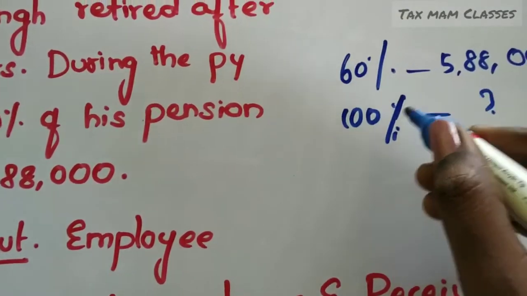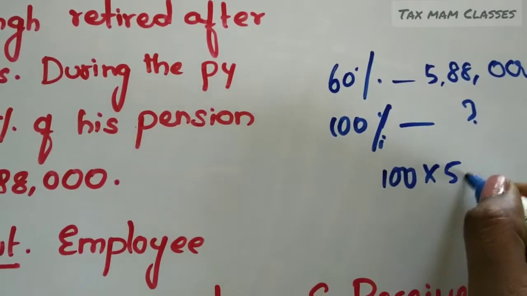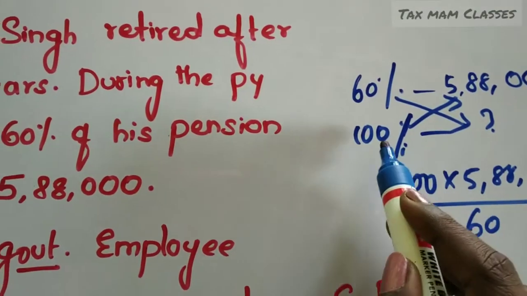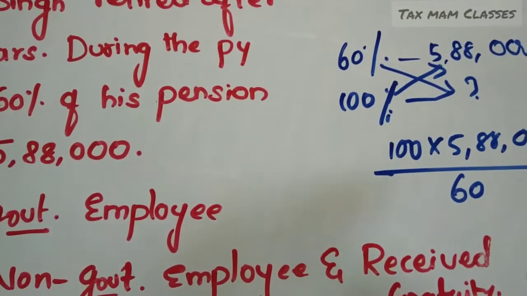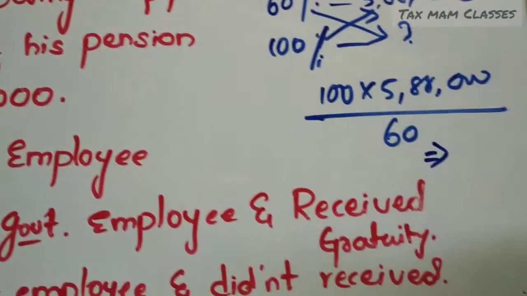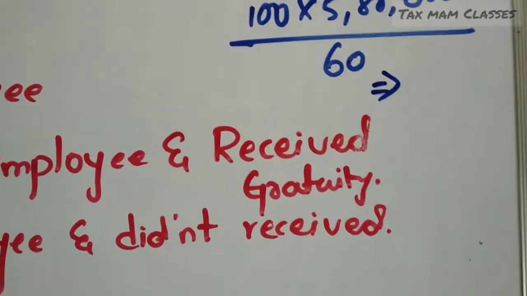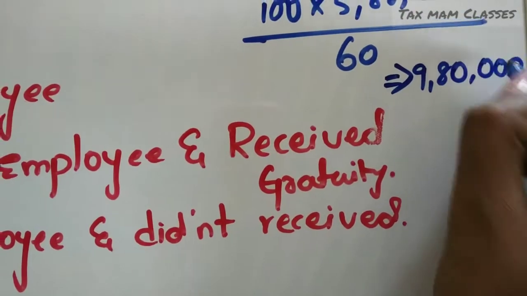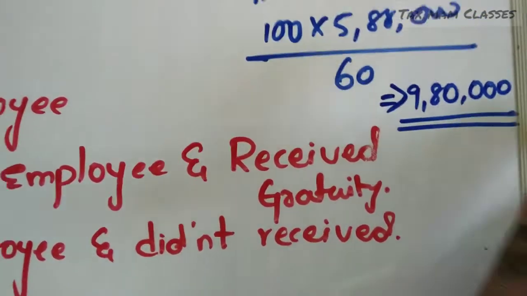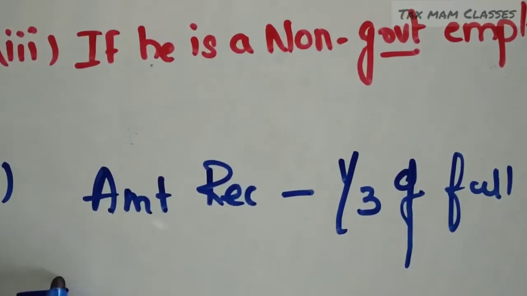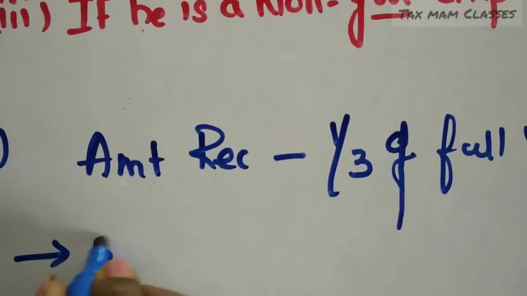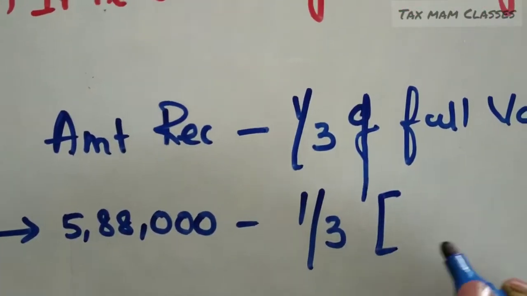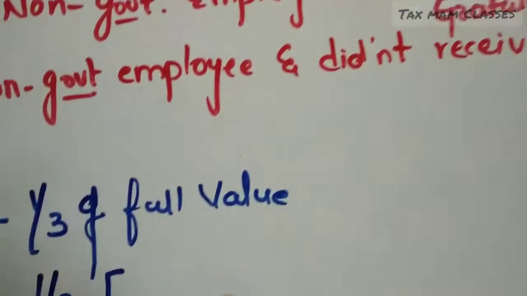So I have to cross multiply: 100 into 5,88,000 divided by 60. Cross multiply, you know that, right? If we do, we will get the 100% value of the amount. So I will take the calculator and calculate. I'm getting it as 9,80,000. So the 100% full value of pension is 9,80,000. Now see the formula. Amount received. How much amount did Mr. Pratap Singh receive? 5,88,000 minus 1/3 of full value of pension. What is the full value of pension we got? We got it as 9,80,000.